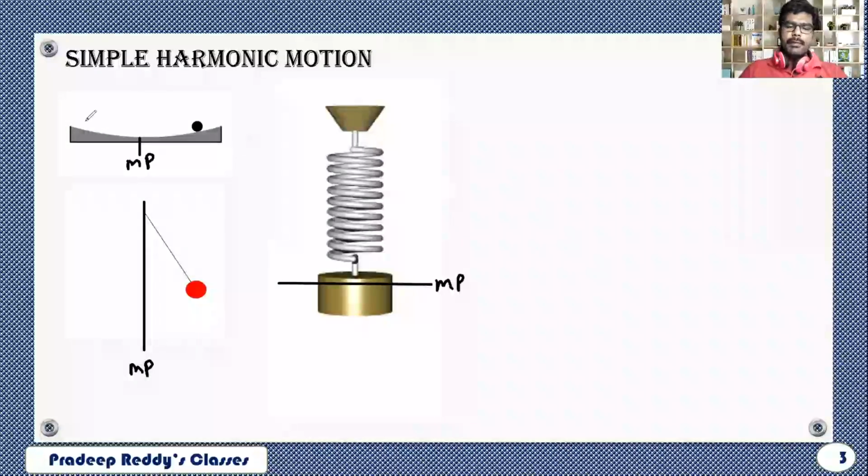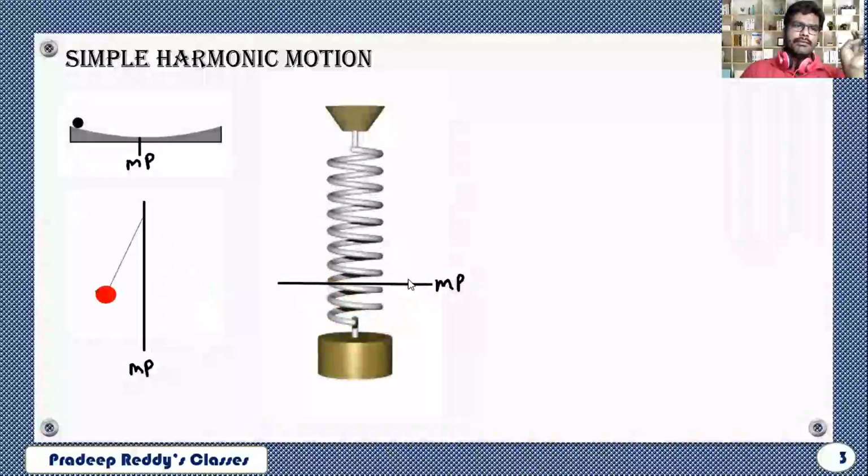Now the particle will be moving in between mean position and extreme position. Wherever you may leave the object, you can leave the object anywhere. If you leave the object at any particular point, definitely it is coming to mean position.